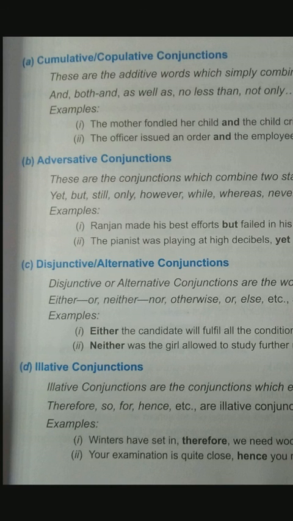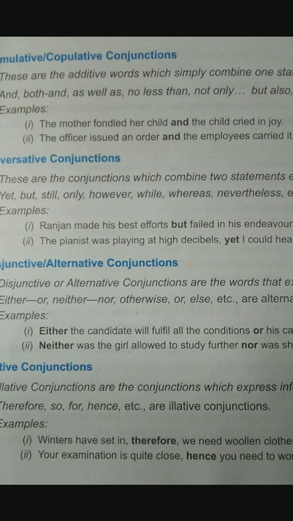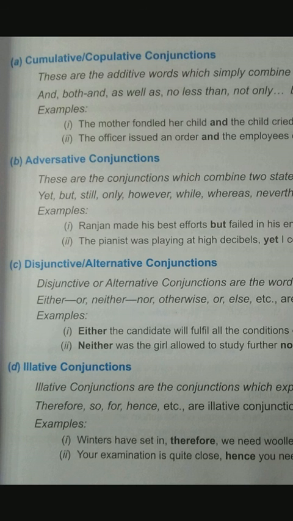Now third one is disjunctive or alternative. Alternate, simply giving you alternate. Alternate means choice. When you have to pick one choice out of given, like either or, neither nor, else. These are conjunctions which give you choice, like either he or she, neither I nor him, else he or she. So whenever you are using them, you have to pick up one alternative. So it is offering you a choice or alternative. That's why it is called alternative conjunction or disjunctive conjunction.